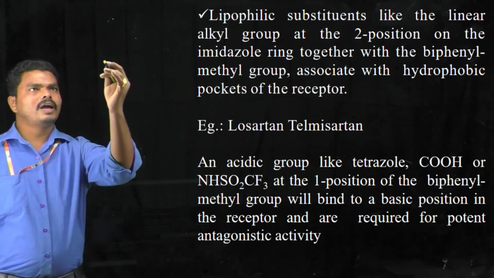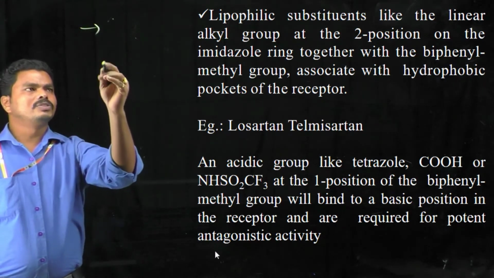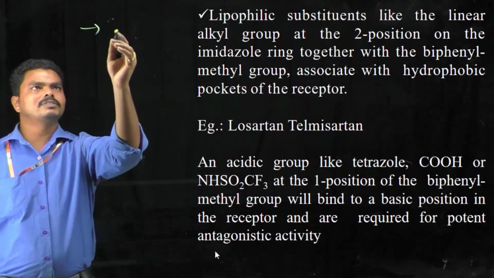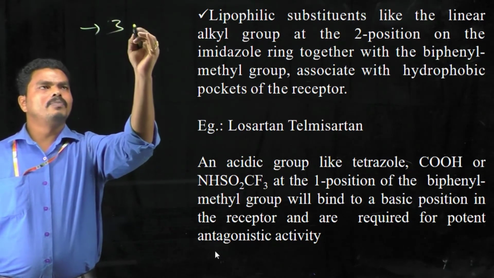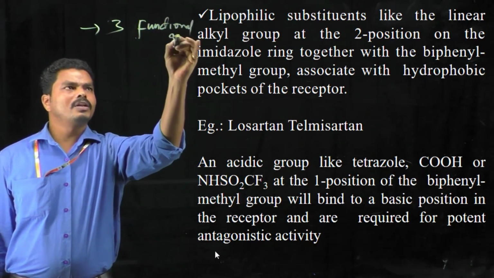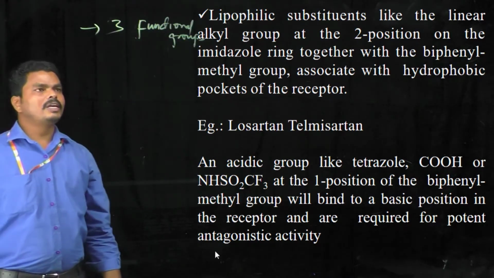Here I am highlighting the points present in the SAR of angiotensin receptor antagonists. First, there are three important functional groups, and these are required to form interactions with the angiotensin receptor.